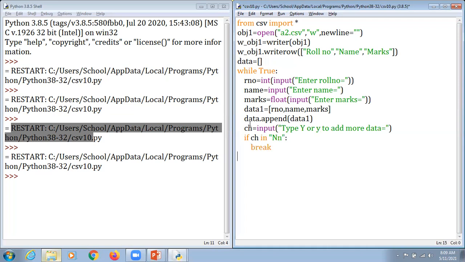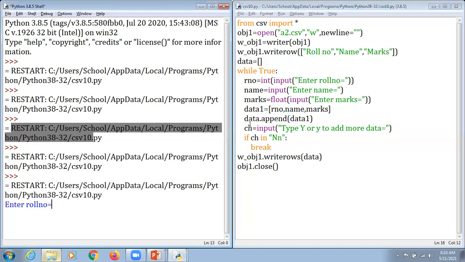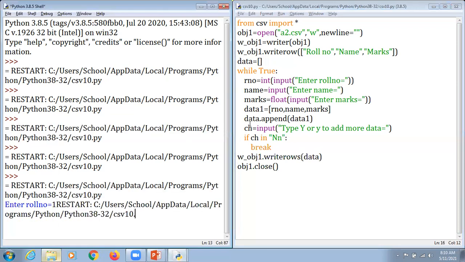And now for writing the data in that particular file, we just mention it as writerows, because hopefully they enter multiple information. So the data will be there in data here. So we can simply mention obj1.close here. I'm just going to hit F5 and expecting that everything is fine. One. Okay, no issues with that. I have just entered something by mistake.